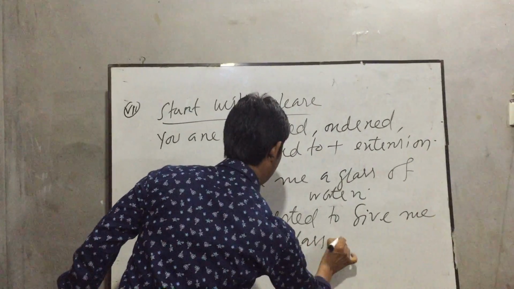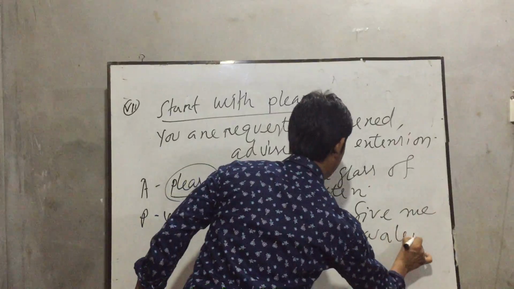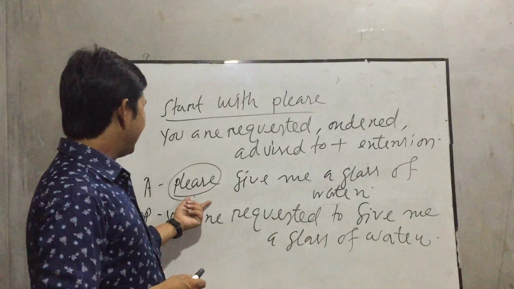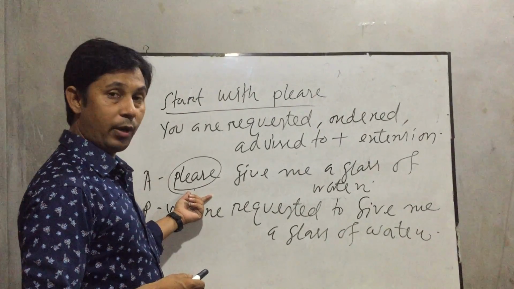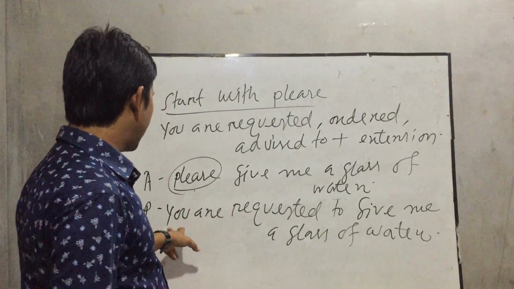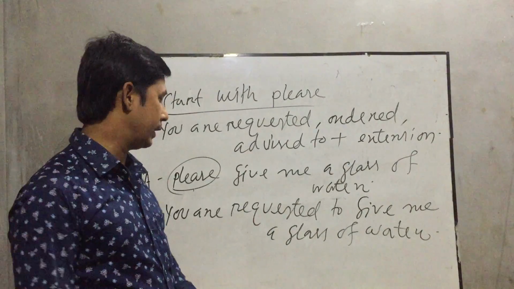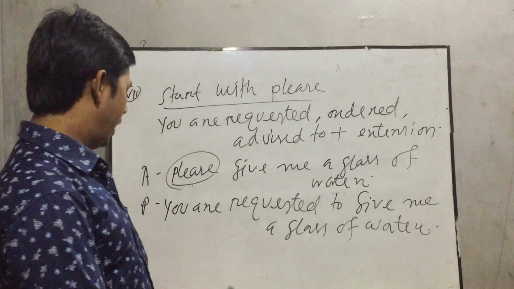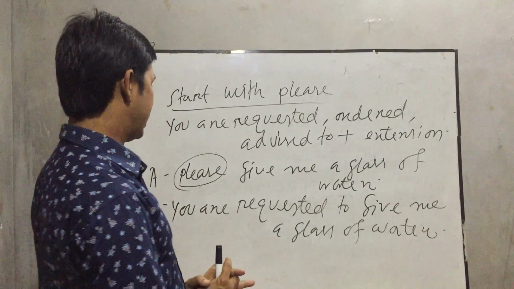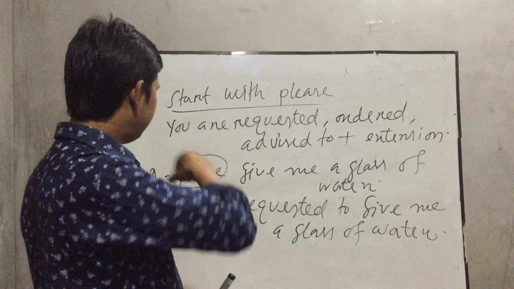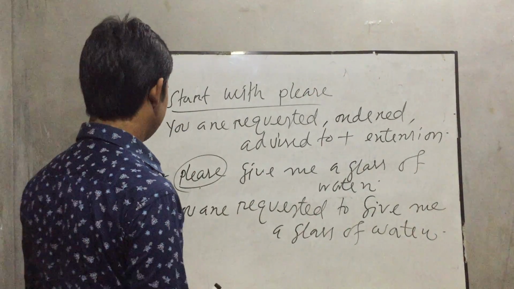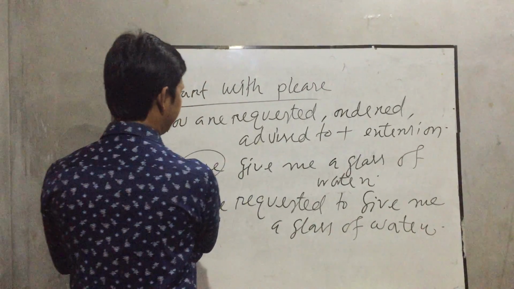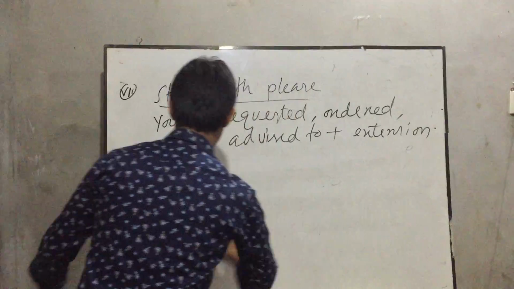Okay, my dear students, follow the rule please. When you see please in the active voice, when you change into passive voice, you have to use at first you are requested to. Clear? Then extension here is give me a glass of water. You are requested to give me a glass of water. Okay, my dear students. Okay, thank you.